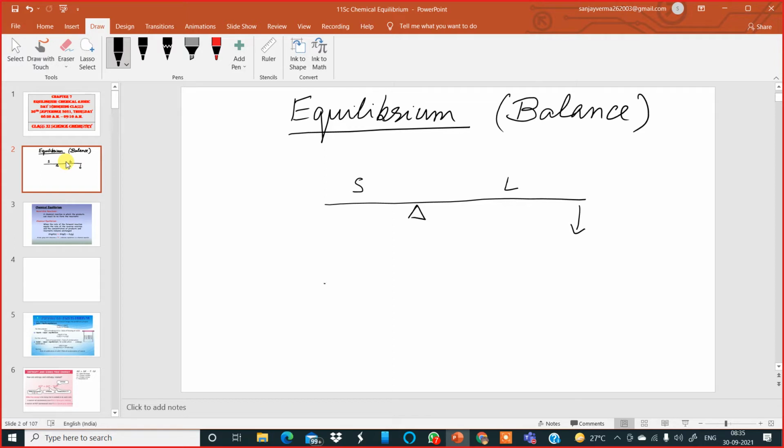But if you shift the fulcrum right exactly to the center, then this meter scale gets balanced, and we can experience a condition which is called equilibrium, which can also be called a state of physical equilibrium. So in simple language, equilibrium is a state of balance, maximum stability.